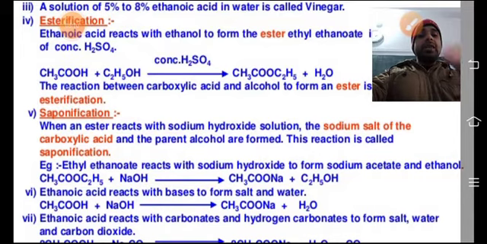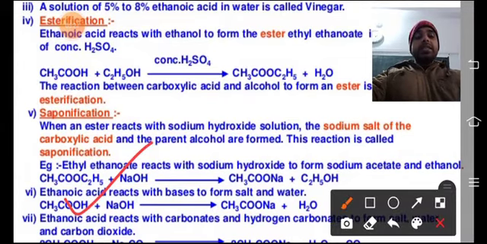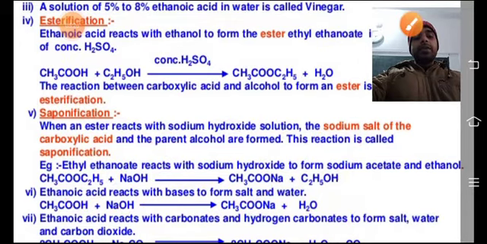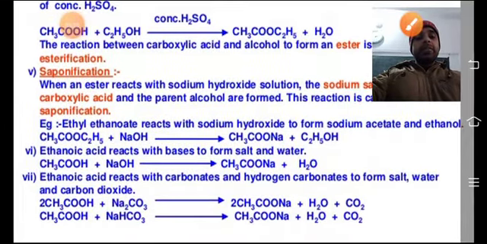As you know, dear student, when acid reacts with base, it will form salt plus water. So it is written here in this reaction. You can see this one is acid, this one is base, this one is salt, and this one is water. Okay? So it has formed like this.